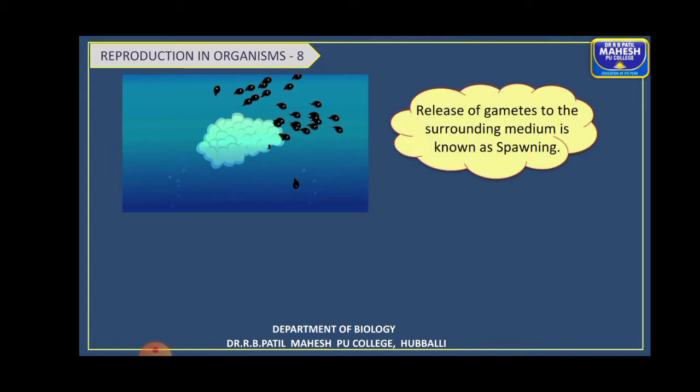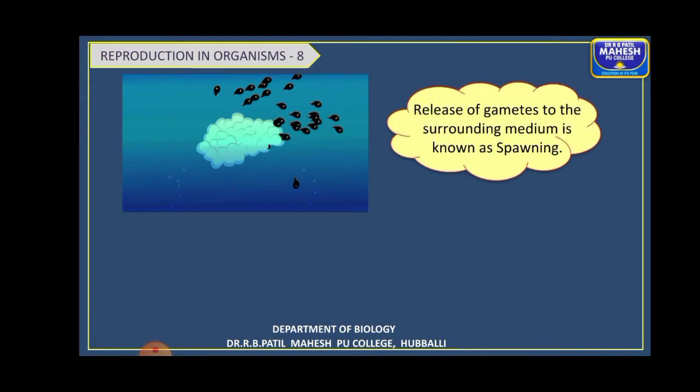Here the release of gametes into the surrounding medium generally takes place in the water medium. This process is commonly called spawning. Generally we say it in the amphibians. Here a large number of gametes are shed into the water body, because as you all know, it is also a chance factor.